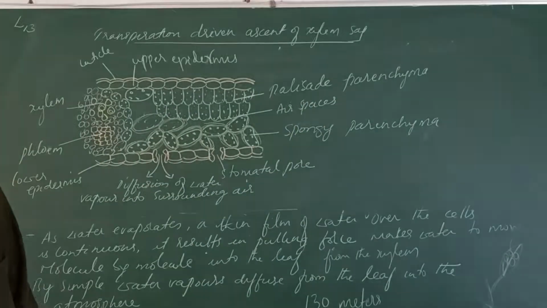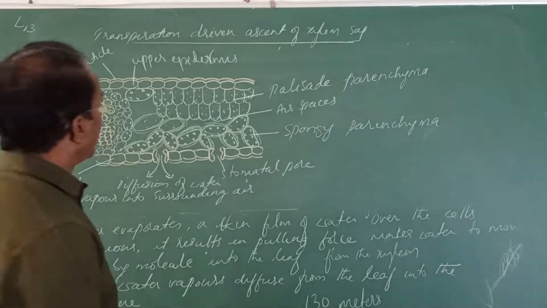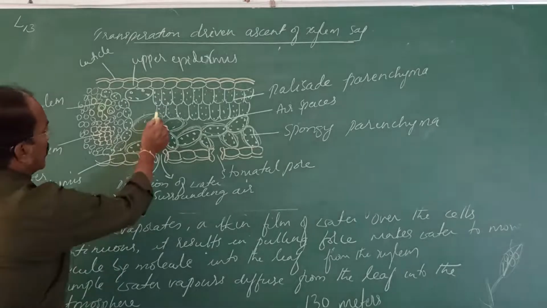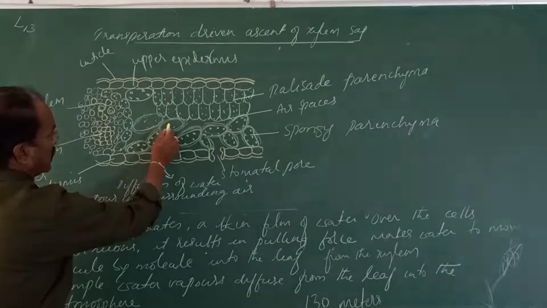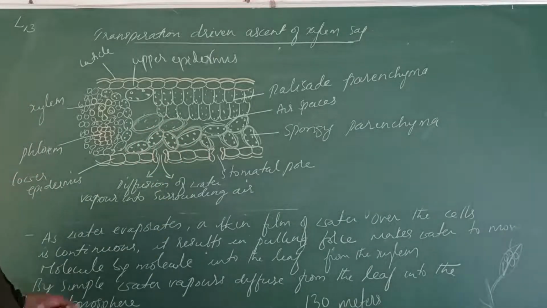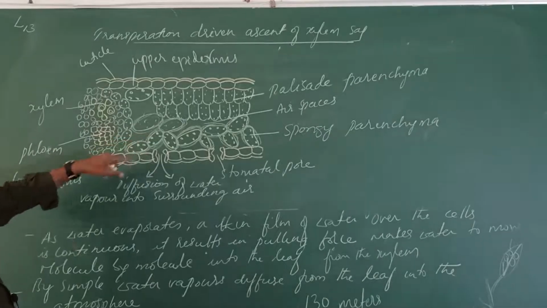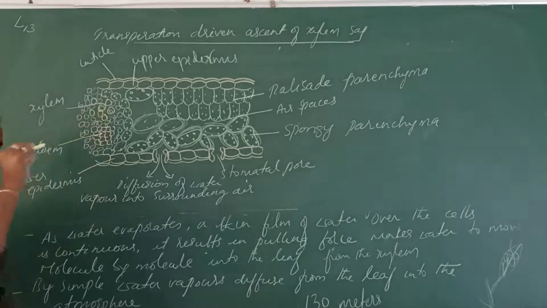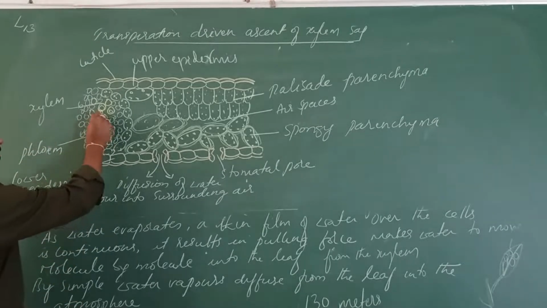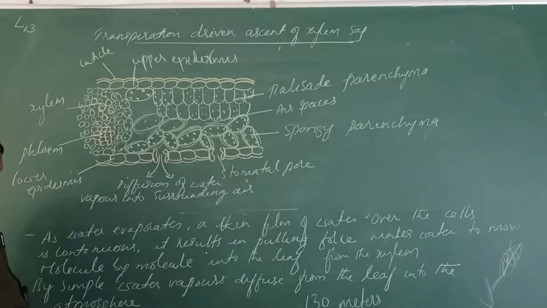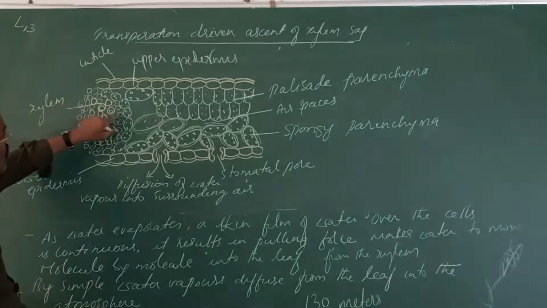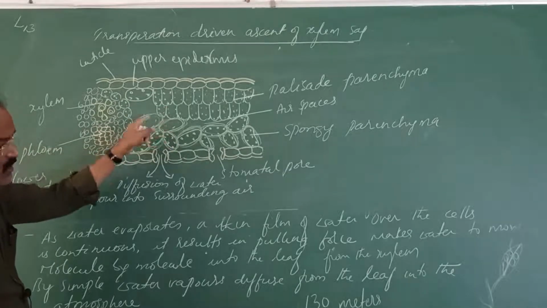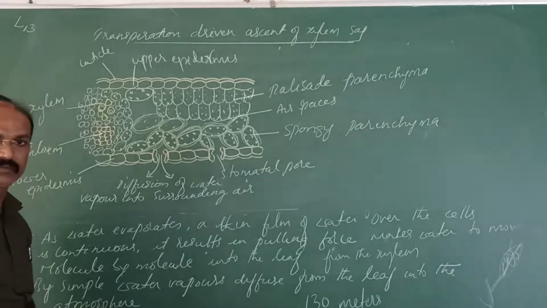So how does the evaporation occur and how is it diffused? See, a thin film of water vapors gets around the mesophyll cells. They are nothing but the parenchyma cells. From where did this water come? Here from the xylem. It is a leaf, no? In the leaf, the veins are present. In the veins, you come across small thin xylem vessels. From the xylem, the water is drawn into these cells. From the cell, the water moves into these cells. Cell to cell movement of water occurs.